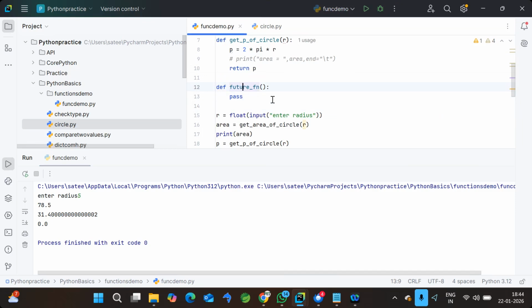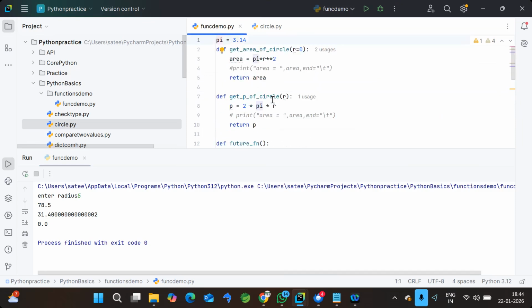So any doubt about the pass keyword? Okay, good.